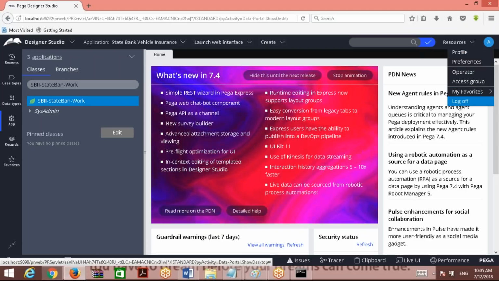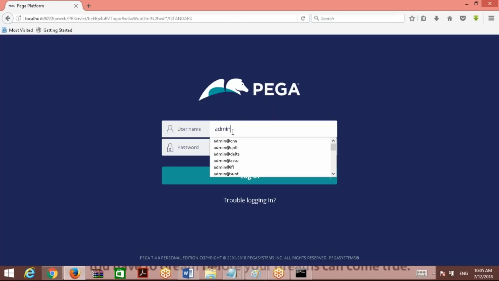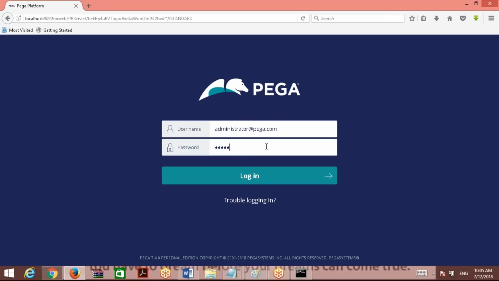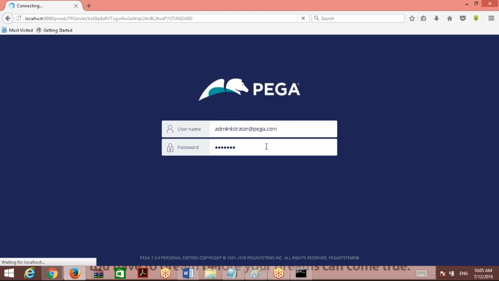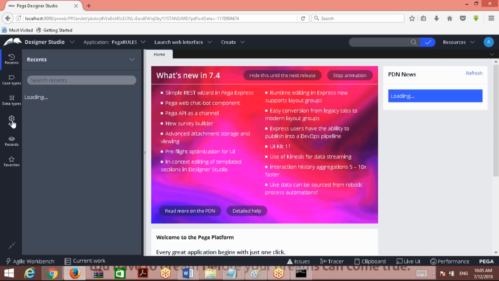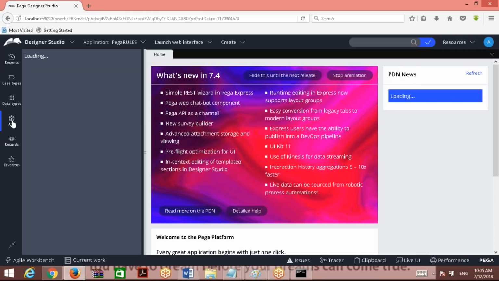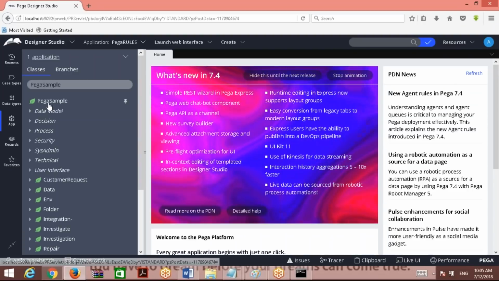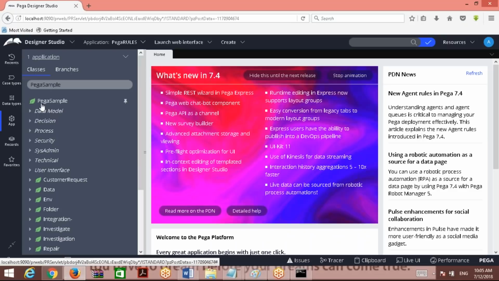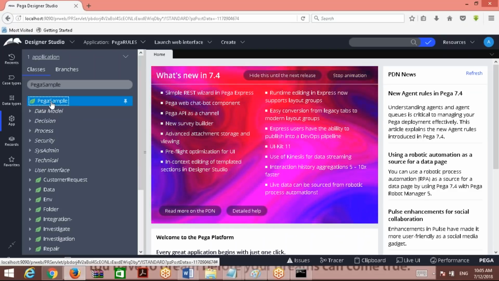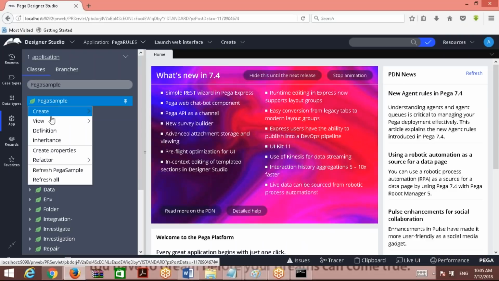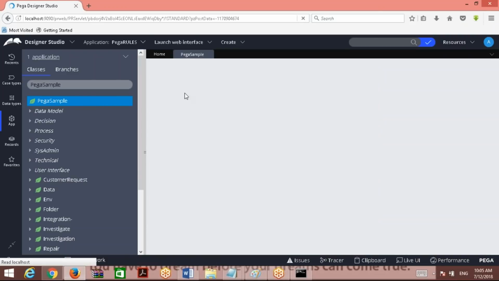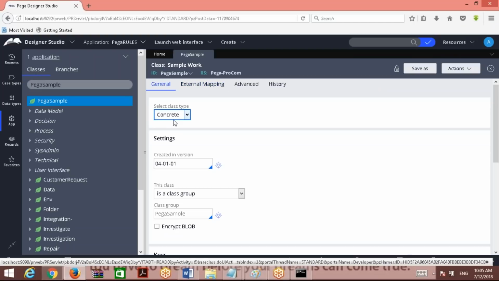One more point I want to show you. Just look at here. After this, I'll wind up. Administrator, what is the default ID? Pega.com, password? Install. Right. When you log in here, Pega Rules application you'll get, right? So when you go to Pega Rules application, here I'll go to App Explorer. So do you have Pega sample? What is this? This is a class. You see a leaf icon, it is a class. Right click on this class and open the class definition. What is the class type you can see here?